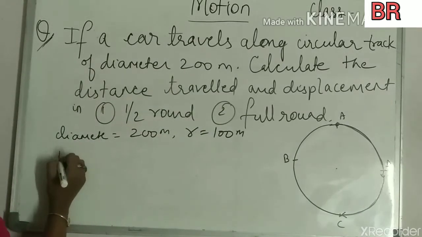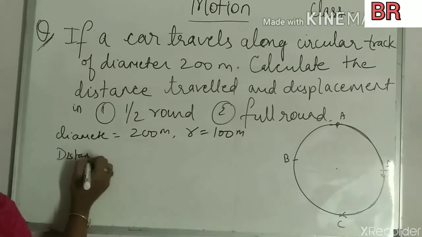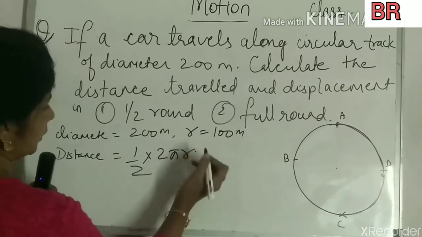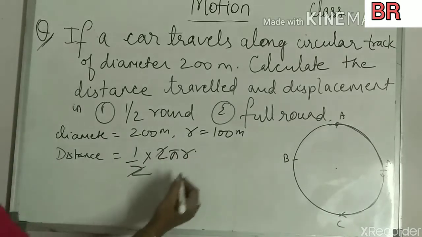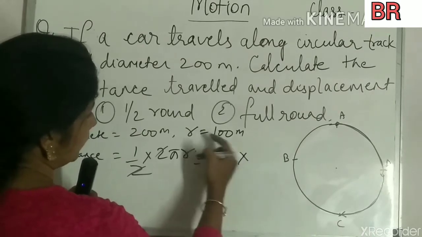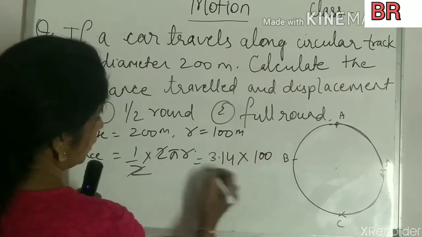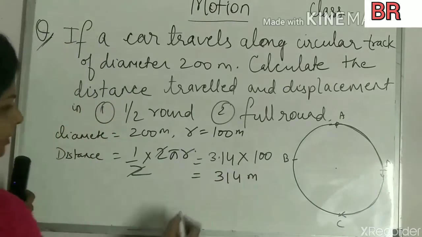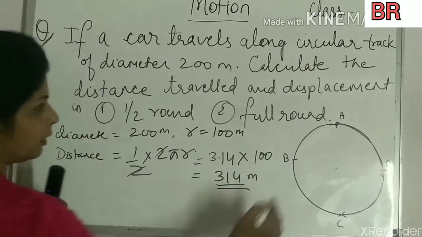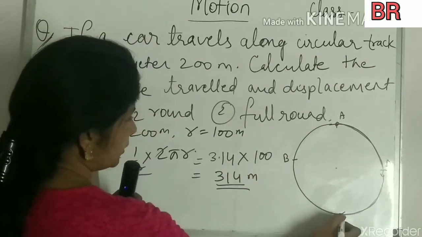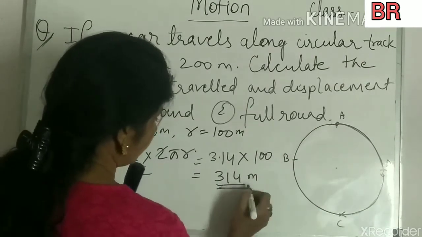So for half round, the distance will be half of the circumference. Here the 2 gets cancelled, so we have pi as 3.14 and the radius is 100 meter. It will be 314 meter. So the distance traveled by the body from A covering D and coming to C is 314 meter.